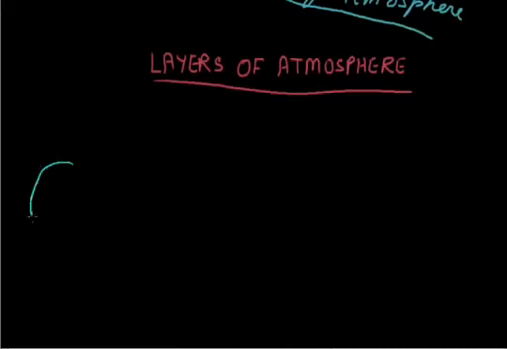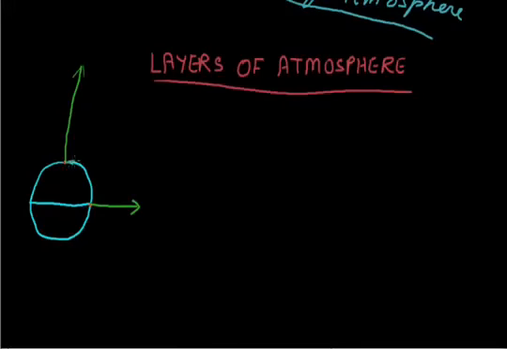Now this is our earth, this is the equator. From the pole let us go upward to the sky, and from here also to the sky.